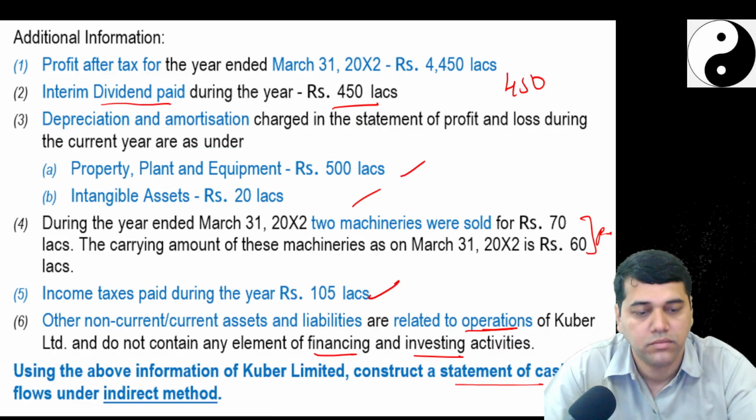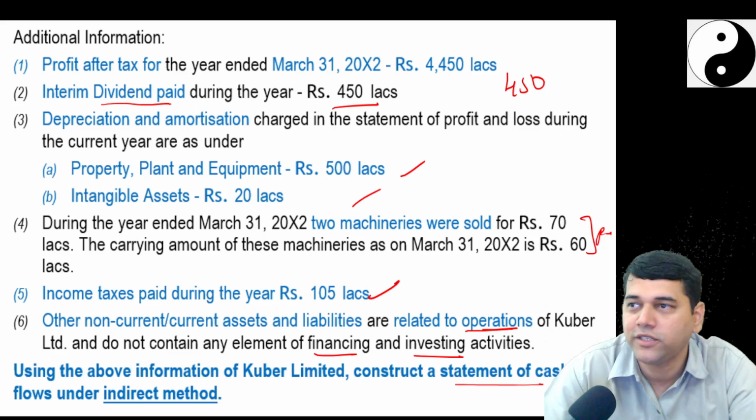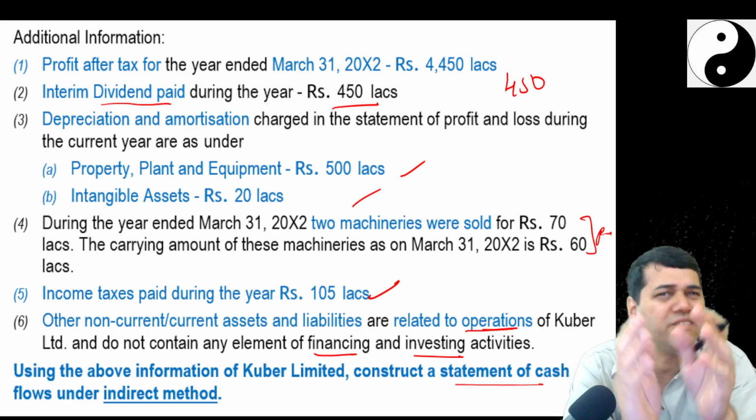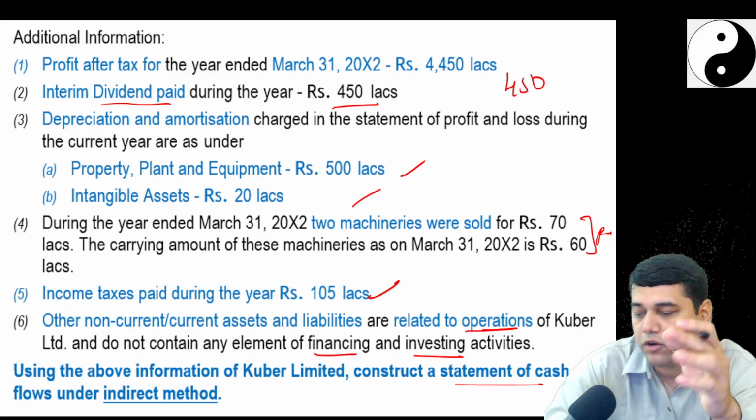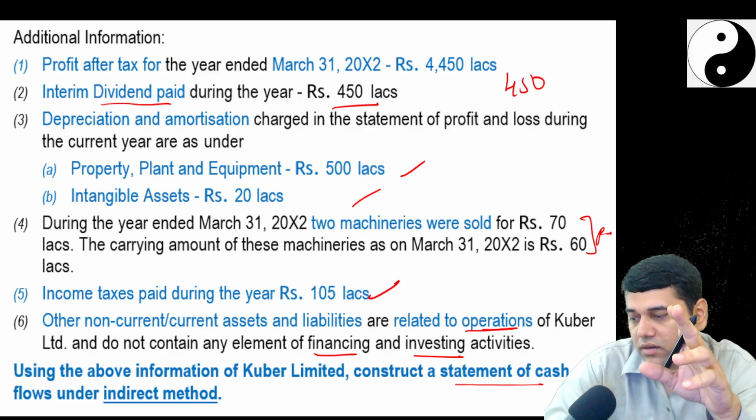Okay. So what do you want? You want me to do it or you will do it? You can try. You can give it a try. Okay, so we understood. It's a very plain question. So you have taxes paid. Maybe you have to show it separately. Depreciation is there.